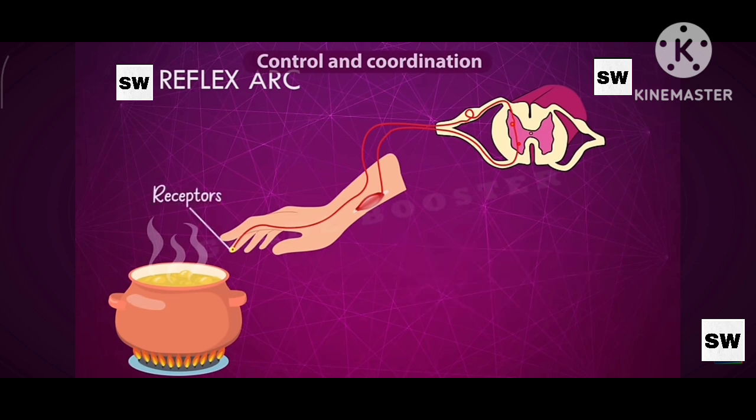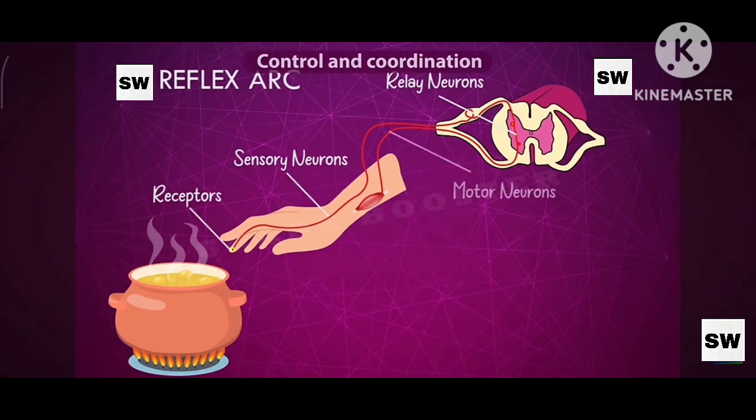It has receptors, which receive the information about the stimuli, and sensory neurons, which carry this information from the receptor to the spinal cord, and relay neurons. These neurons process the information about the stimuli and produce the responses. And these responses are carried by the motor neurons. The motor neurons carry these responses from the spinal cord to the effector. Effector means it can be either muscles or glands, that is, the final organ where the movement takes place. So these are the components of the reflex arc, and this is how a reflex arc functions.